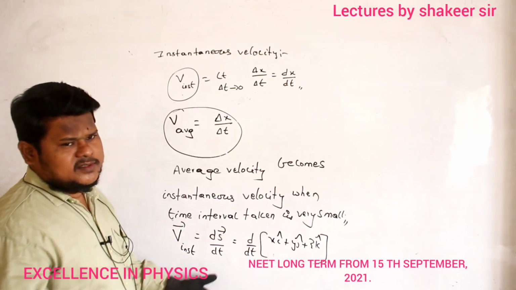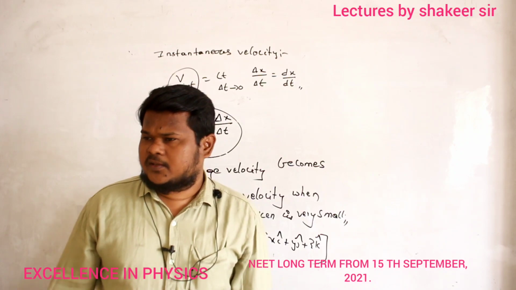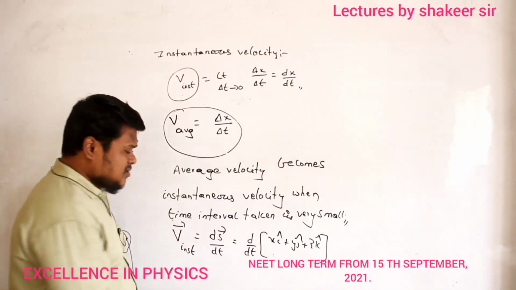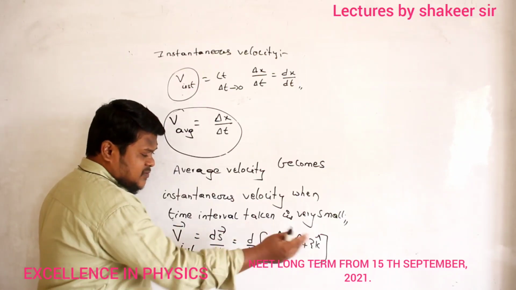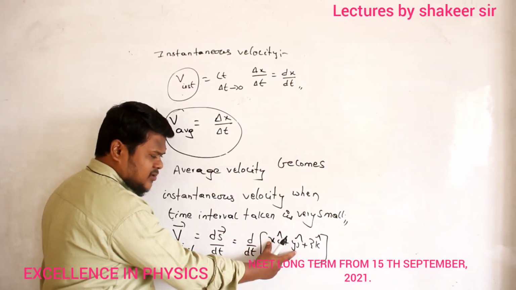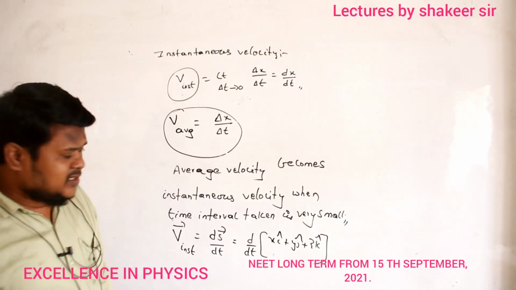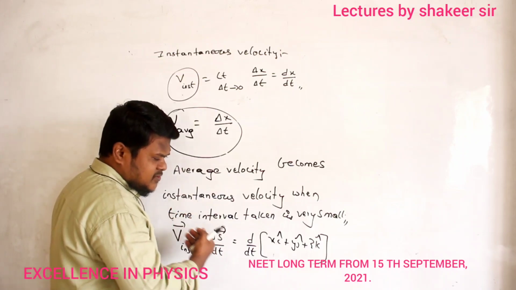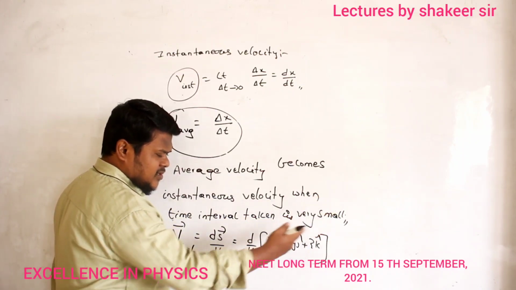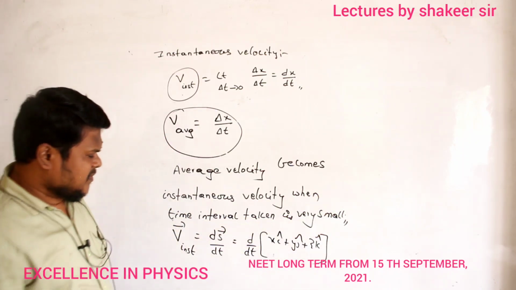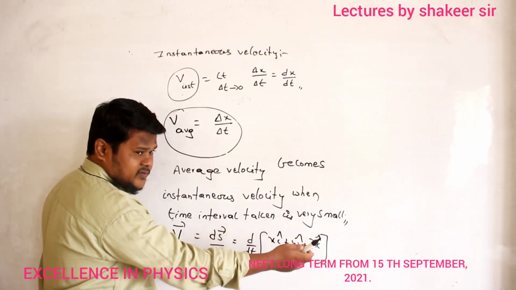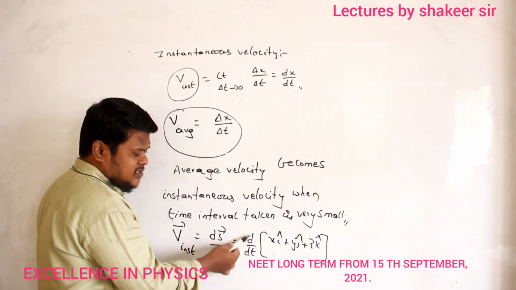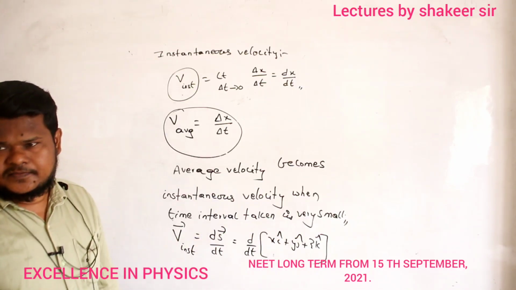Displacement can be along the x-axis, along the y-axis, along the z-axis. If displacement is present only along x, you take only that one. If displacement is along x and y, you take only those two. If only along y and z, you take only those two. But if displacement is present along all three dimensions, you have to take all of them. Clear? Now apply differentiation to each of them. dx by dt is the instantaneous velocity along the x-axis.